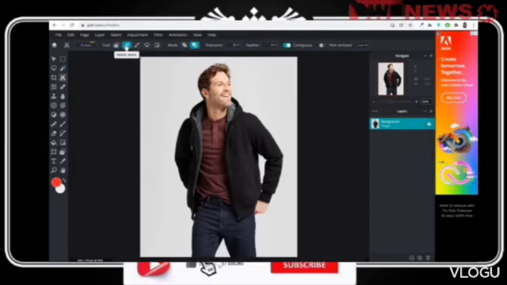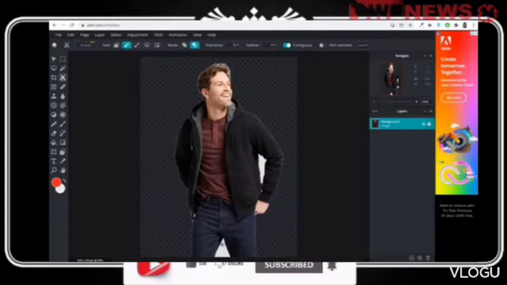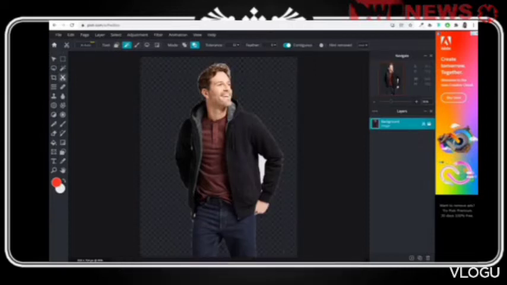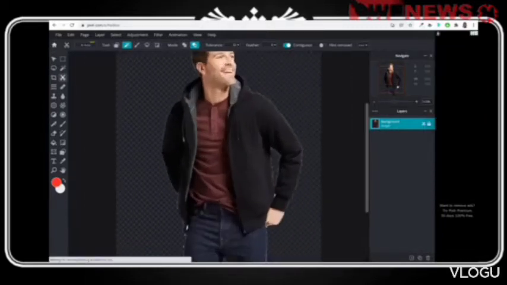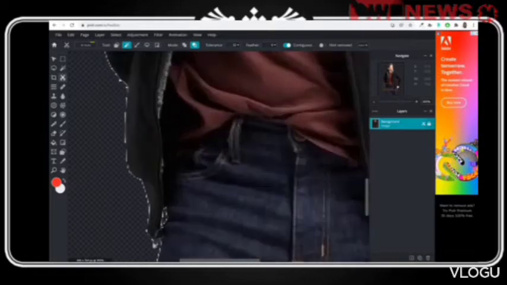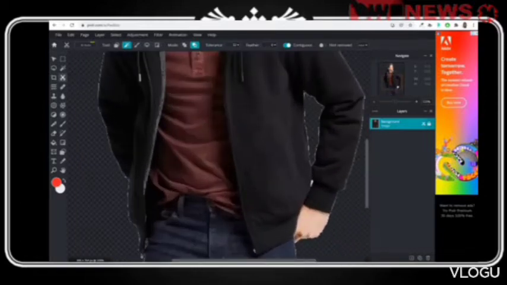Select this magic mask and select the background. Just click on the background. As you can see, it will be deleted. Now this part is not deleted, so you can click on this, click on this. If you want, you can even zoom in and zoom out to see. Here, as you can see, let's delete this one as well. Here also, this much.